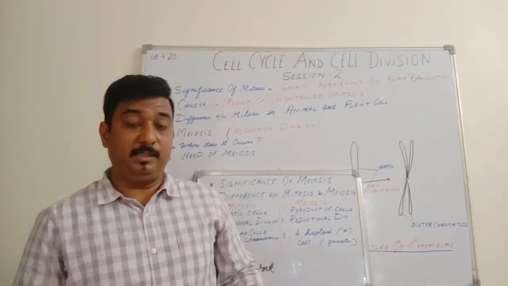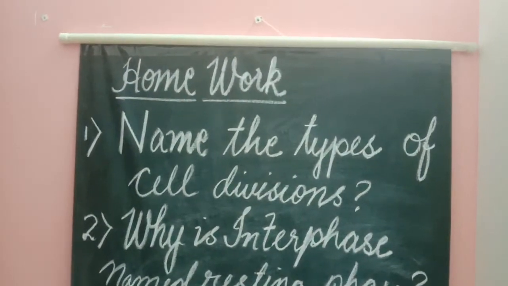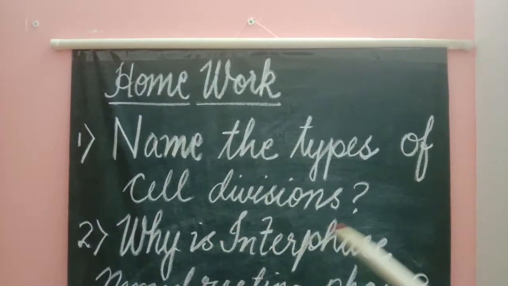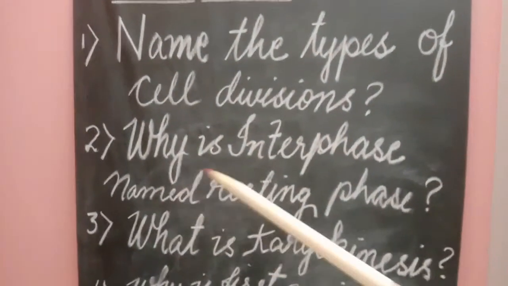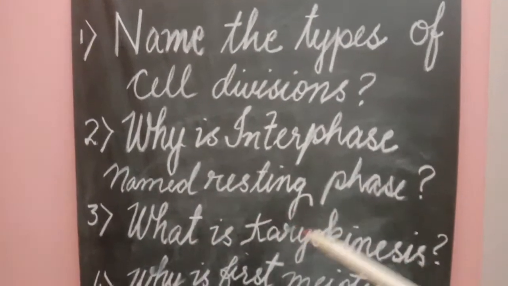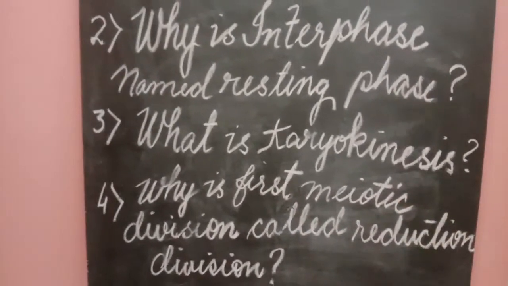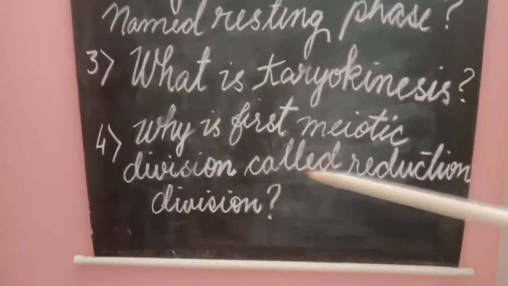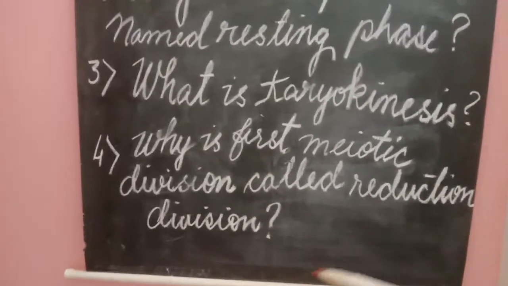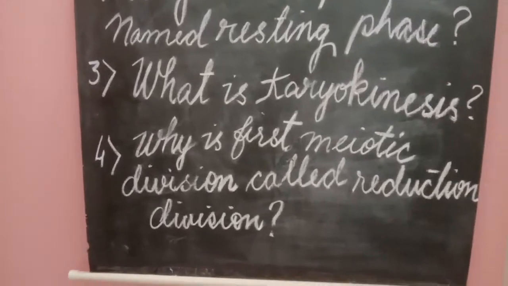Okay, so let us see what the homework questions are. Name the types of cell divisions. Why is interphase named resting phase? What is karyokinesis? Why is first meiotic division called reduction division? Please note down these questions, and you can write the answers.